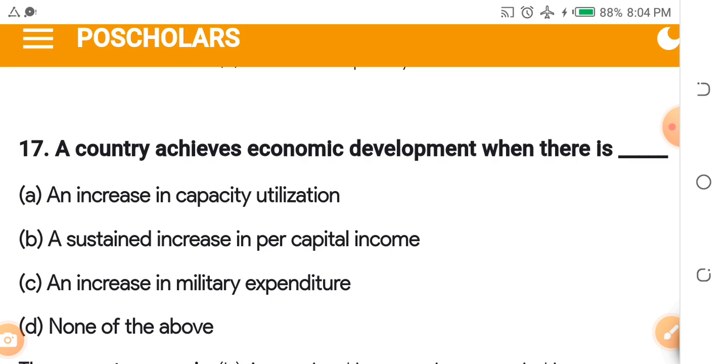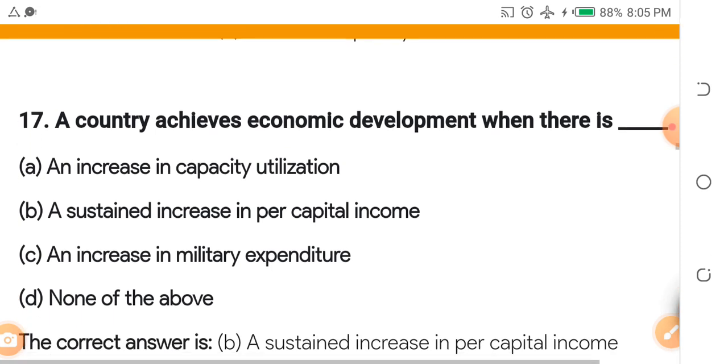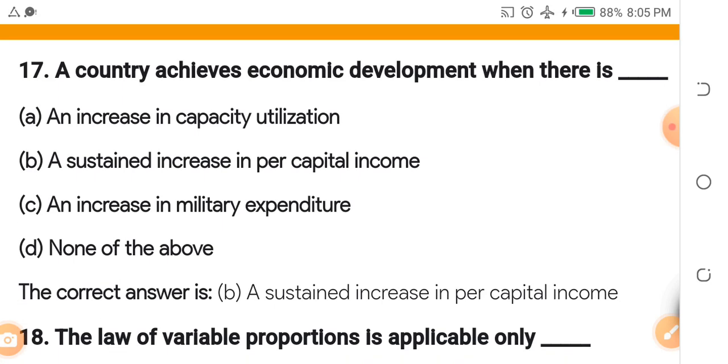The answer is simple: B, a sustained increase in per capita income. When there is a sustained increase in per capita income, then the country will experience sustained economic development.